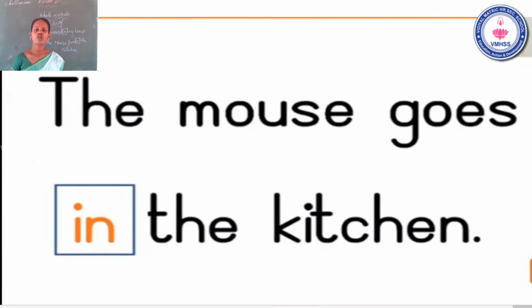Now go to the next example. The mouse goes in the kitchen. The, T-H-E, the mouse, M-O-U-S-E, goes, G-O-E-S, in, the, kitchen, K-I-T-C-H-E-N. The mouse goes in the kitchen. It's clear? This is the second example. Now go to the next whole word.